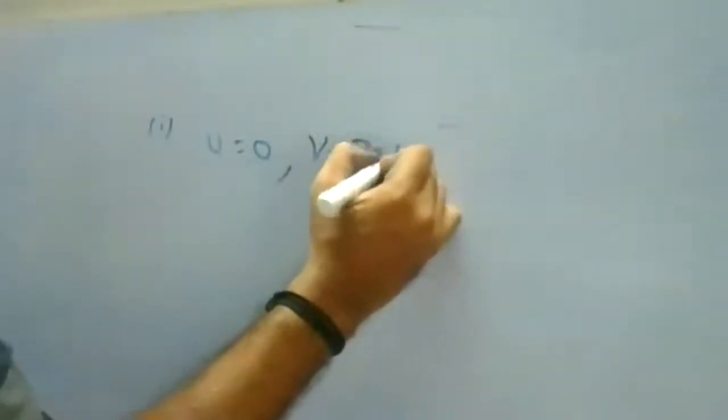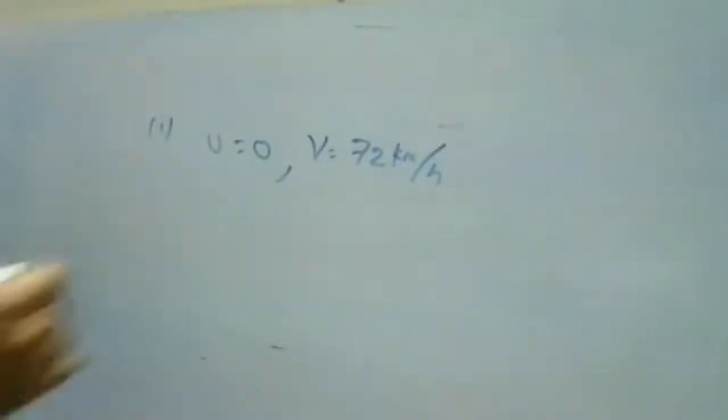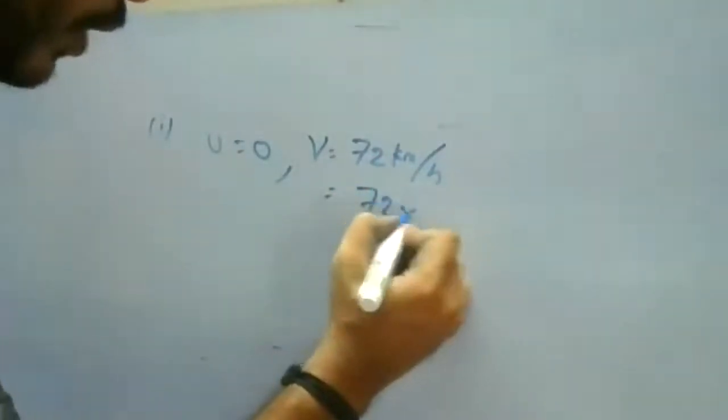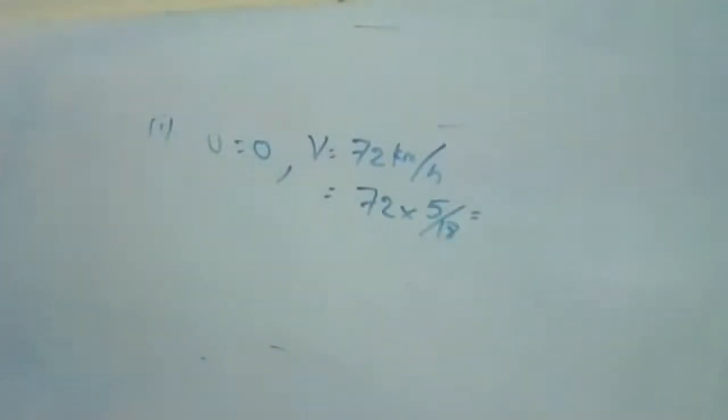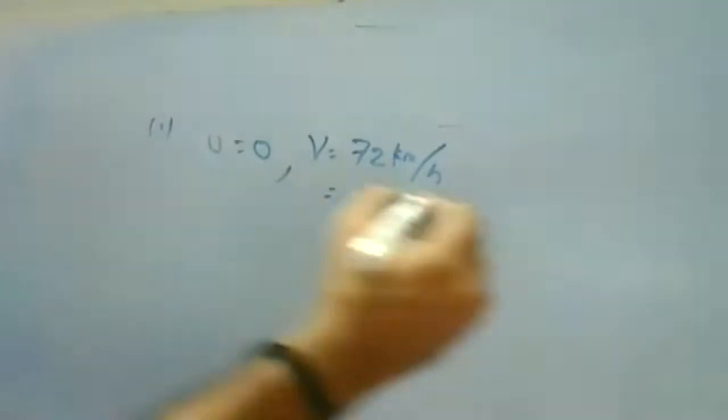Okay, and v they have given is 72 kilometers per hour. You're going to find it in meter per second. So to convert that into meter per second, 72 into 5 by 18. So the value will be approximately 20 meter per second.